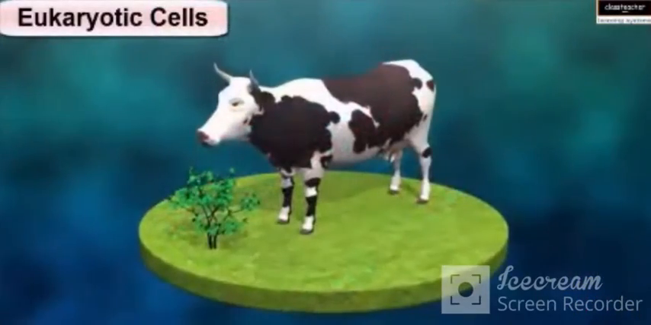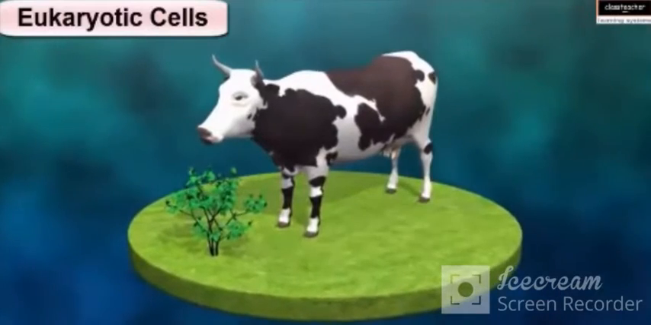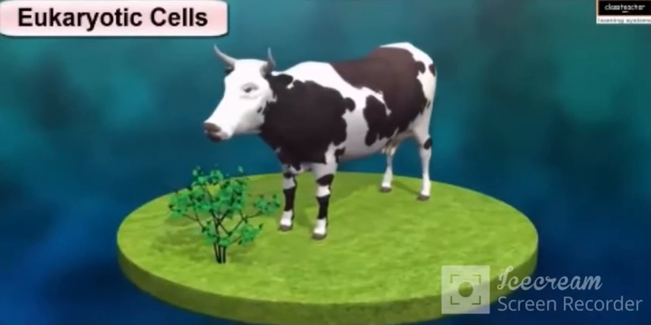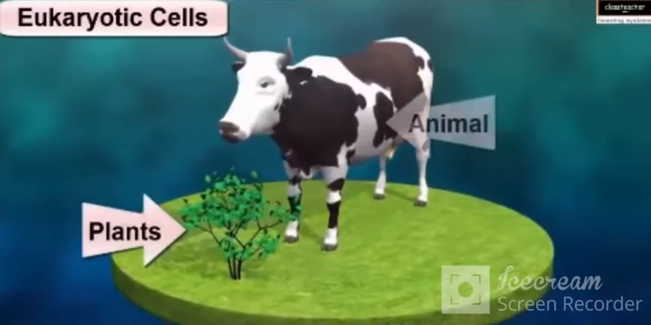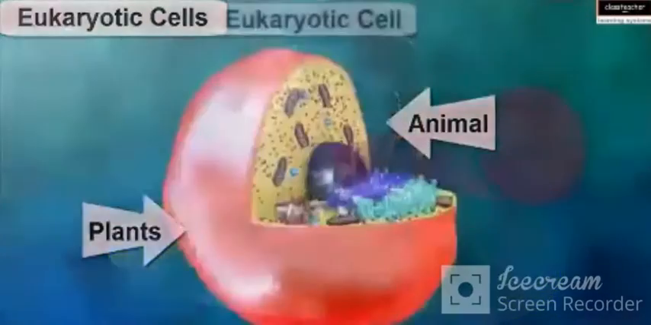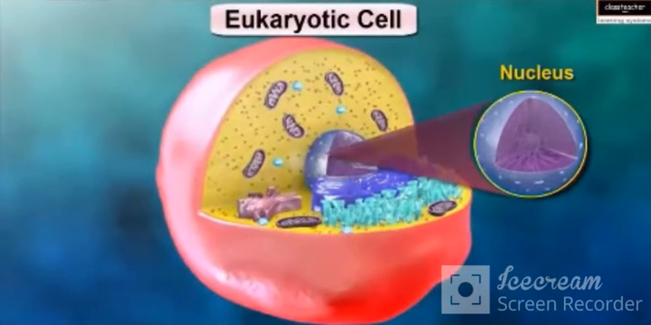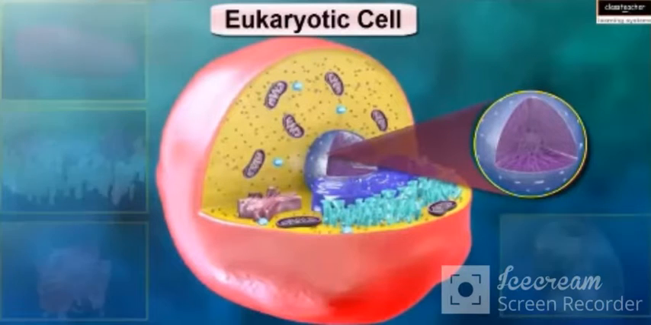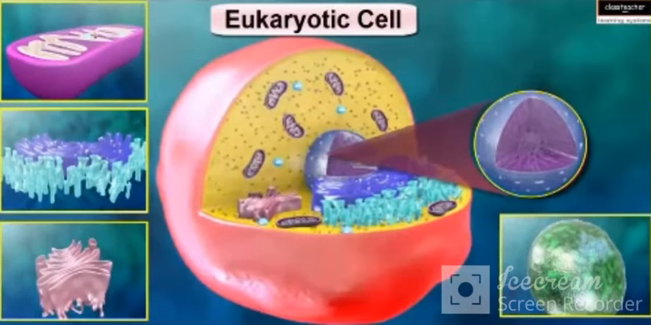On the other hand, eukaryotic cells make up complex multicellular organisms like plants and animals. They have a well-defined nucleus with a nuclear membrane and other membrane-bound cell organelles.